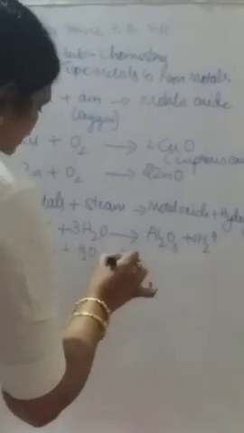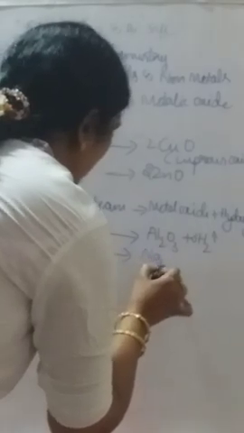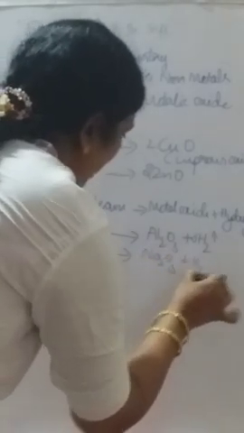Sodium reacts with H2O, that is steam of water, so that forms sodium oxide, that is Na2O3, plus hydrogen gas will be liberated. Sodium oxide, Na2O3. The same balancing: 2Na plus 3H2O gives rise to 3H2, with the upward arrow mark. In the same way, keep in mind, metals react with the steam of water, form the metallic oxide, and hydrogen gas will be liberated. It is a word equation or general form.